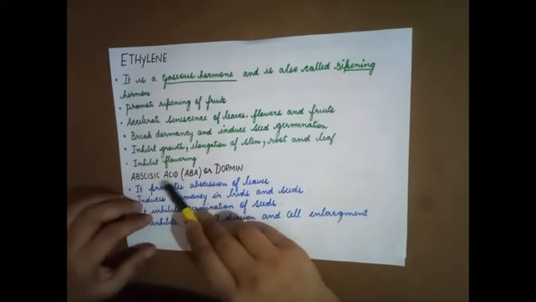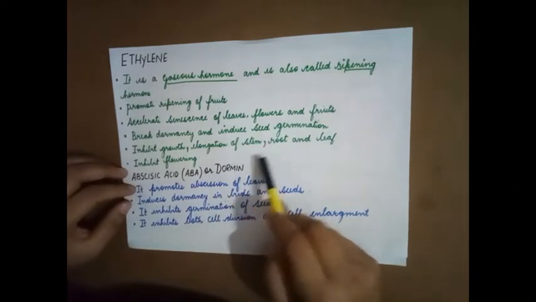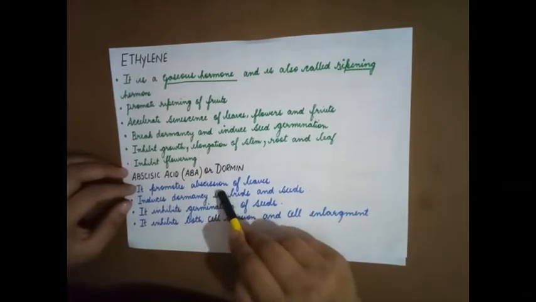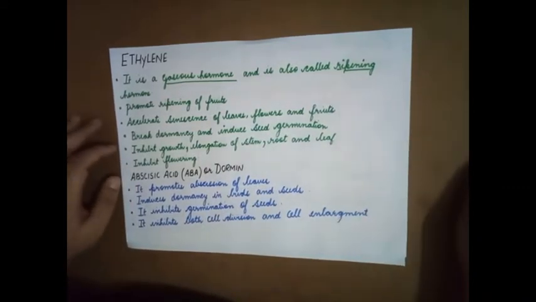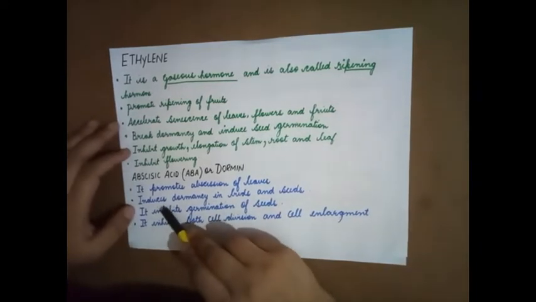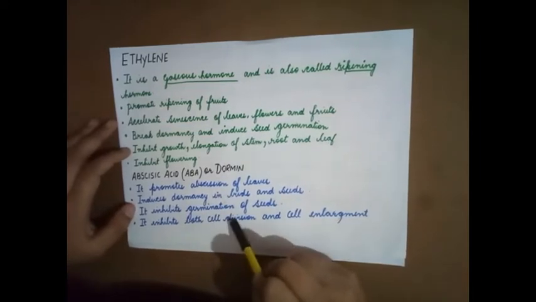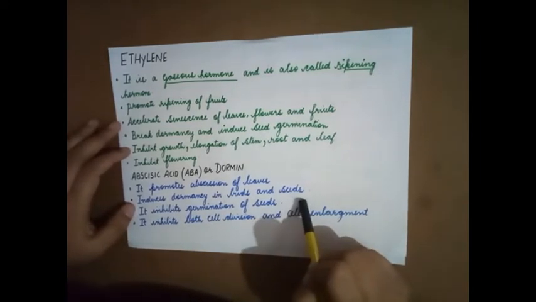Next, moving on to abscisic acid. It is also known as ABA or dormin. It promotes abscission of leaves. Abscission means falling of leaf, falling of buds, falling of flowers. That is abscission. It induces dormancy in buds and seeds. It inhibits germination of seeds.